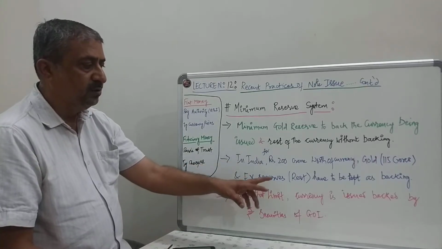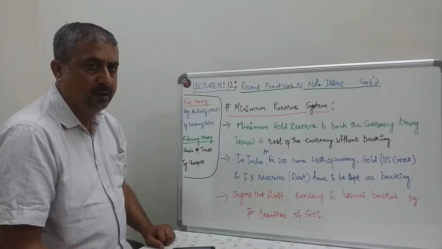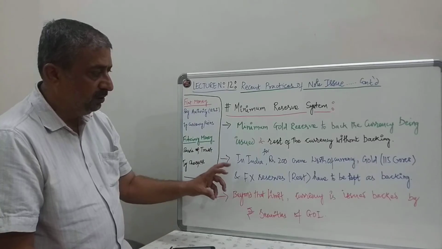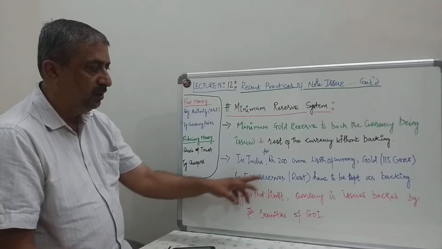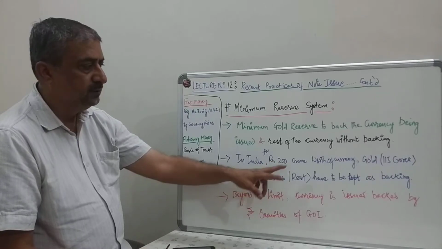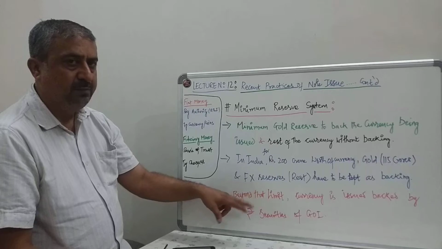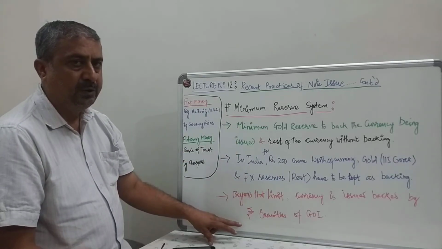Beyond that limit, currency is backed by rupee securities of Government of India. Right? This is what we try to follow. We are trying to keep the gold reserves minimum, right? Say for example, for 200 crores, 115 crores is the gold and foreign exchange reserves, and beyond that, if you want to print, they are backed by rupee securities of Government of India.